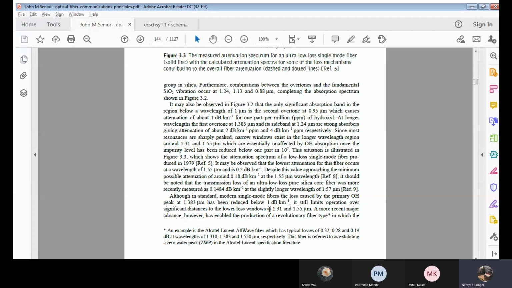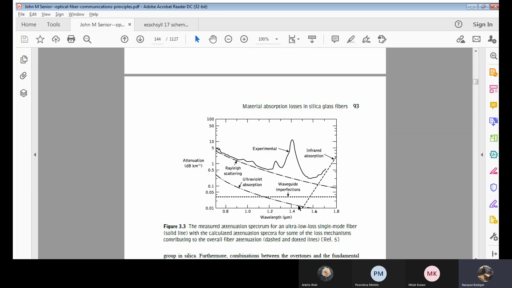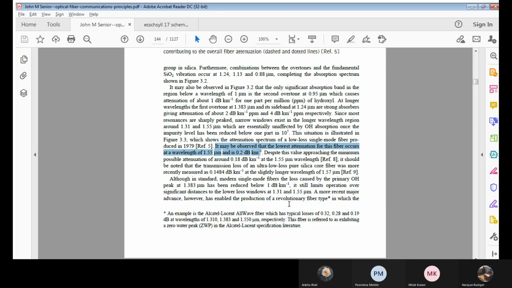Somewhere in between 1.31 and 1.55, he has given a range. Practically we will be having a range. Or here you can also read this: it may be observed that the lowest attenuation for this fiber occurs at a wavelength of 1.55 micrometers, and it will be 0.2 decibels. This is the minimum attenuation we will be getting for this wavelength. 1.55 at 0.2.